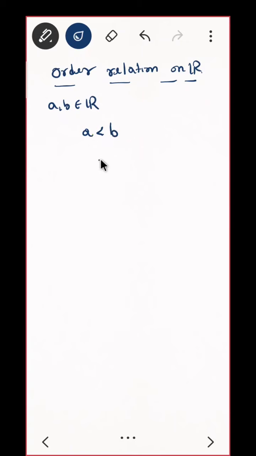You can say A minus B is less than 0. Oh, sorry, B minus A. That is, B minus A is positive. Can I say this? If A is less than B, then B minus A is greater than 0. Can I say B minus A belongs to R plus?